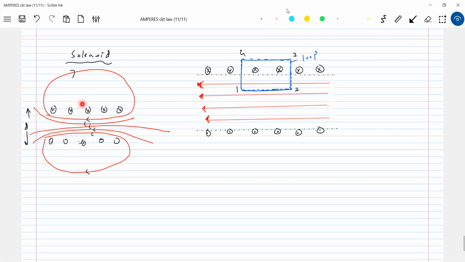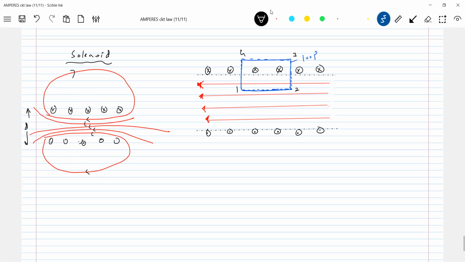So from this side of the solenoid to infinity, what happens? There'll be 10 lines. And from this side of the solenoid to infinity, 10 lines. In the width d, I'm assuming 20 lines. So here till infinity, 10 lines means what happens? Almost the field is negligible, no? So therefore, what will be the field inside the solenoid?